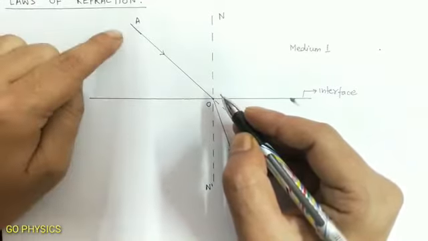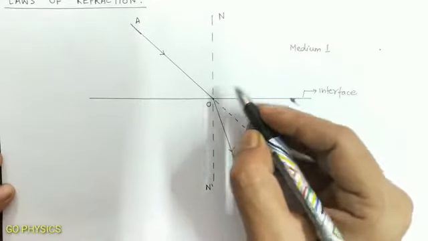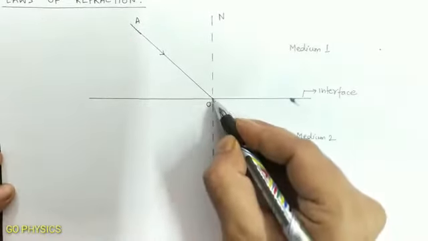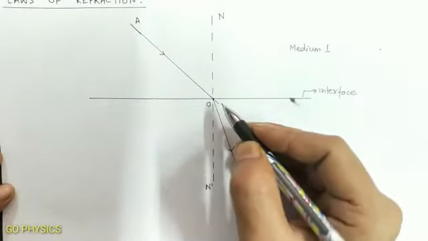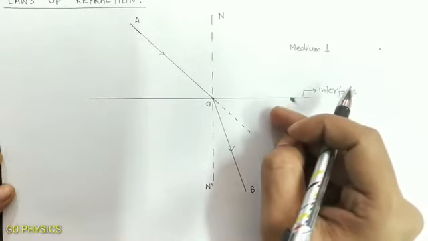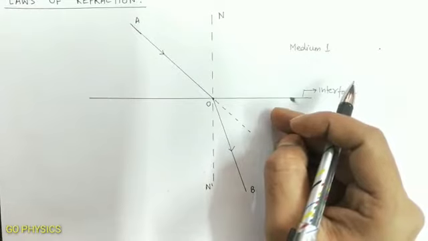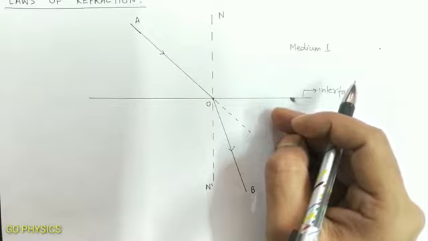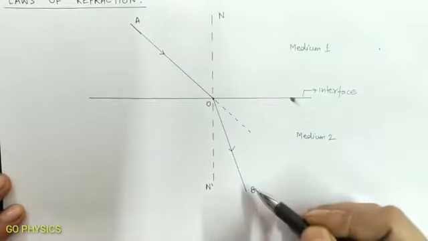So the ray AO is our incident ray. The point O is called the point of incidence, and the optical event taking place here is refraction. The ray we get after the optical event is called the refracted ray. In this case we are talking about refraction, therefore the ray OB is the refracted ray.